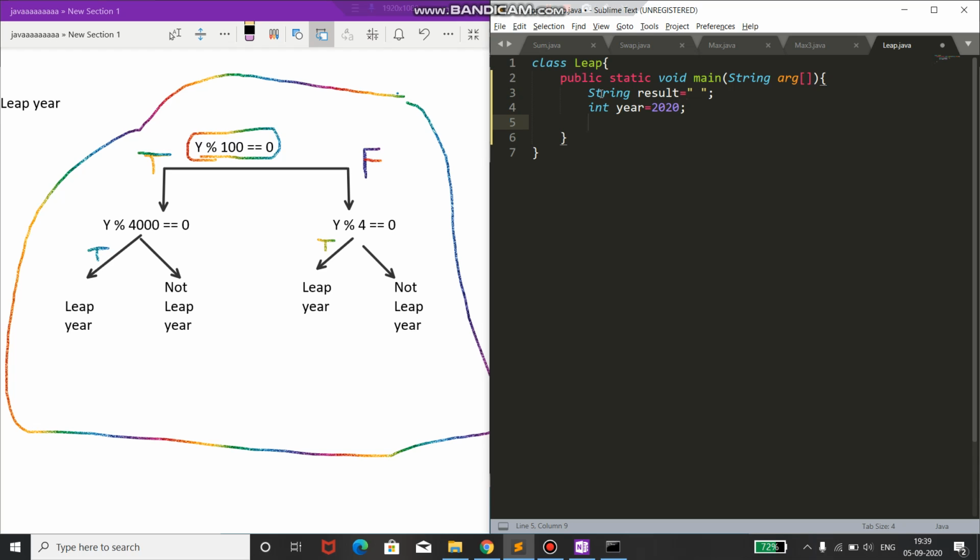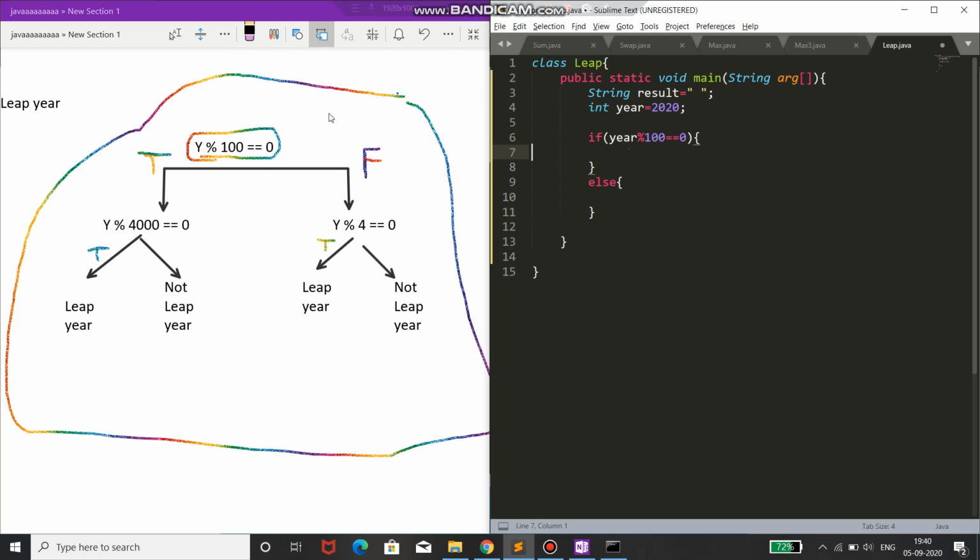According to this flowchart, the first condition is to check if year is divisible by 100, that is year mod 100 equal 0. And in the else part we will take the case when it is not divisible by 100.